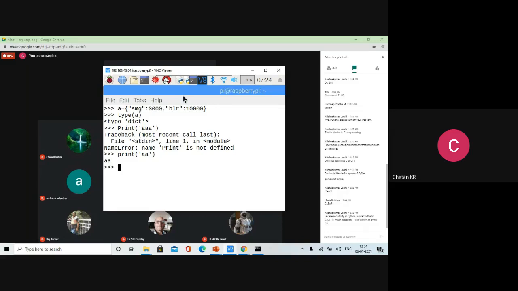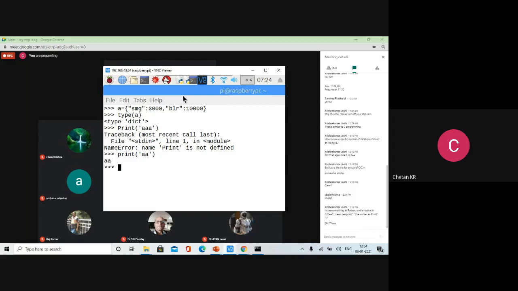All the variables are case sensitive. Python is case sensitive. Correct, unlike C. Actually, there are languages like JavaScript or PHP which are case insensitive. Functions are case insensitive in PHP actually. But in these languages, it is case sensitive. Normally, camel case is followed. Yeah, this is what I have got.